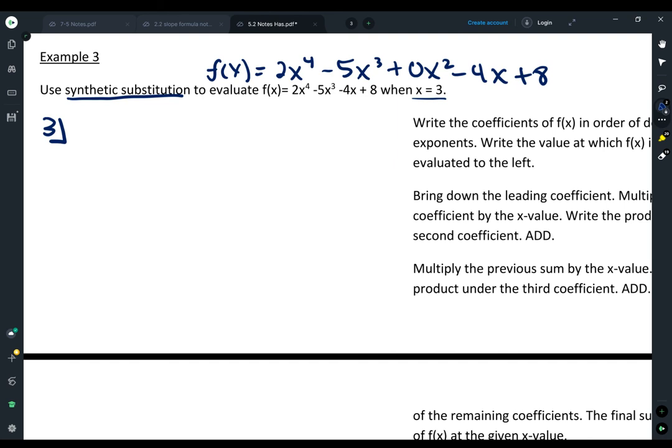My powers go 4, 3, 2, 1, constant. So my constant is like the 0 term for x. X to the 0 power would fit right in there. And I have that 0x squared as a placeholder. So now I'm going to take my coefficients here, 2, negative 5, 0, negative 4, 8. Those are the numbers I'm using. And I'm going to write them to the right of the 3 in a row.